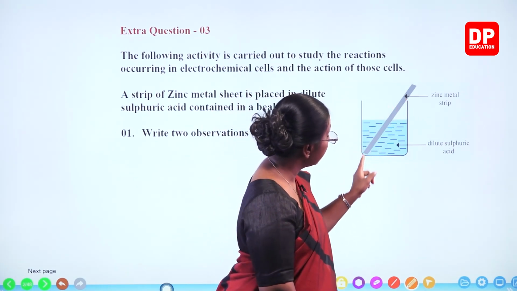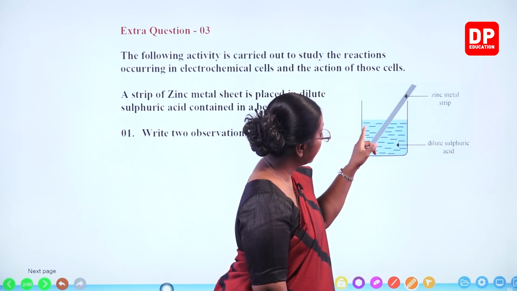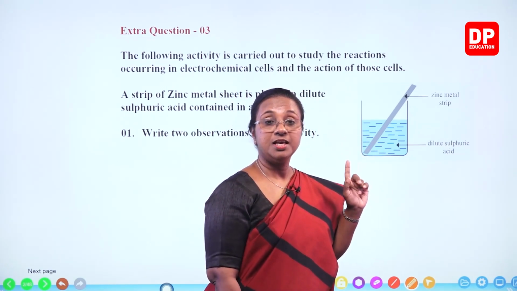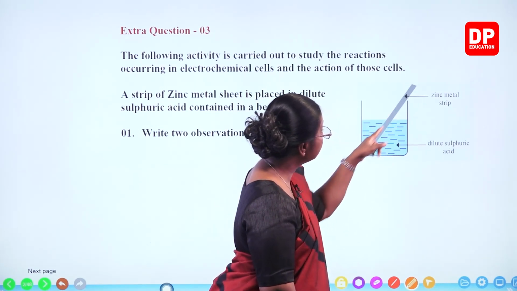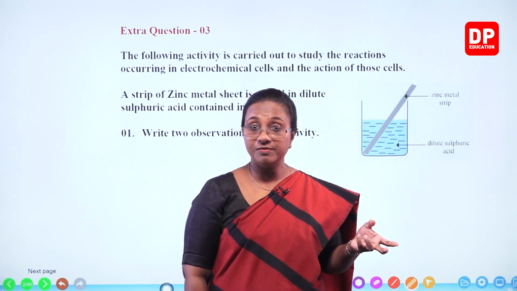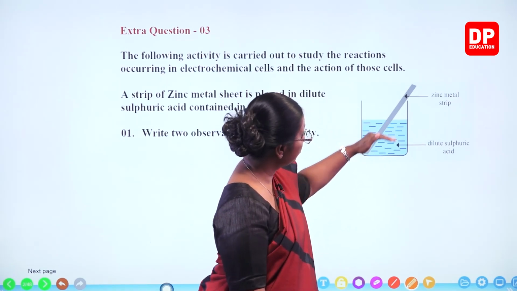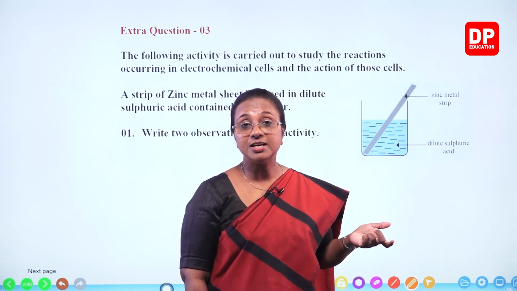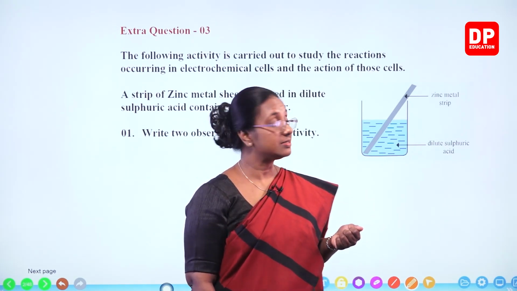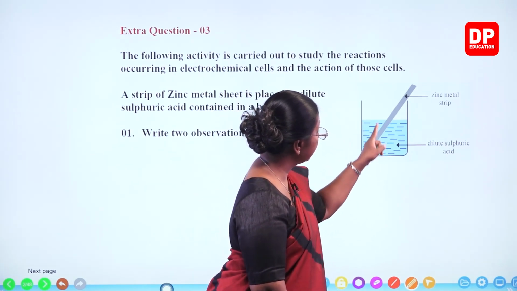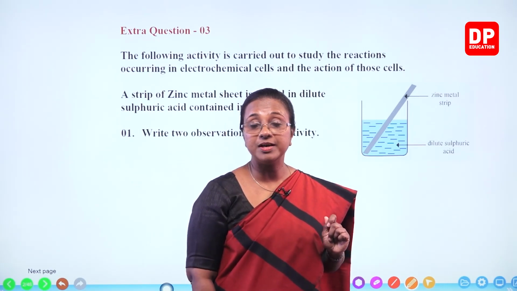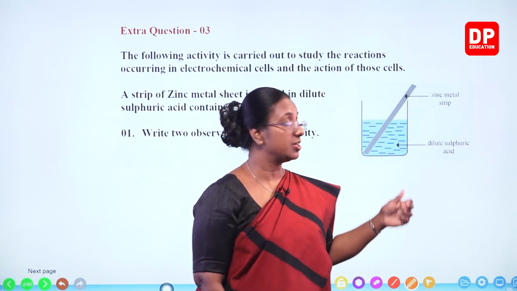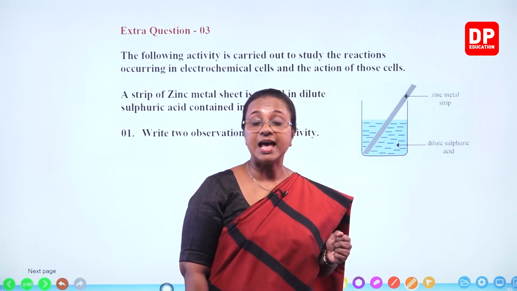And also when that happens, you will see the observations. What will you see here? Of course, you will see the zinc metal dissolving below this solution where it is in contact with the dilute sulfuric acid. You see the dissolving of the zinc metal strip, and also you will see gas bubbles liberated from near the zinc metal. So those are the observations that you get when you do this activity.